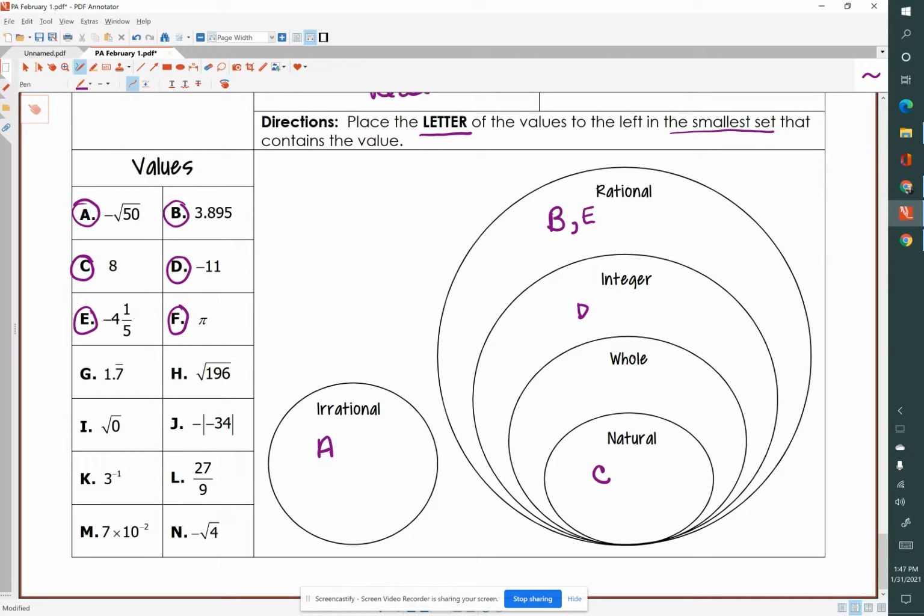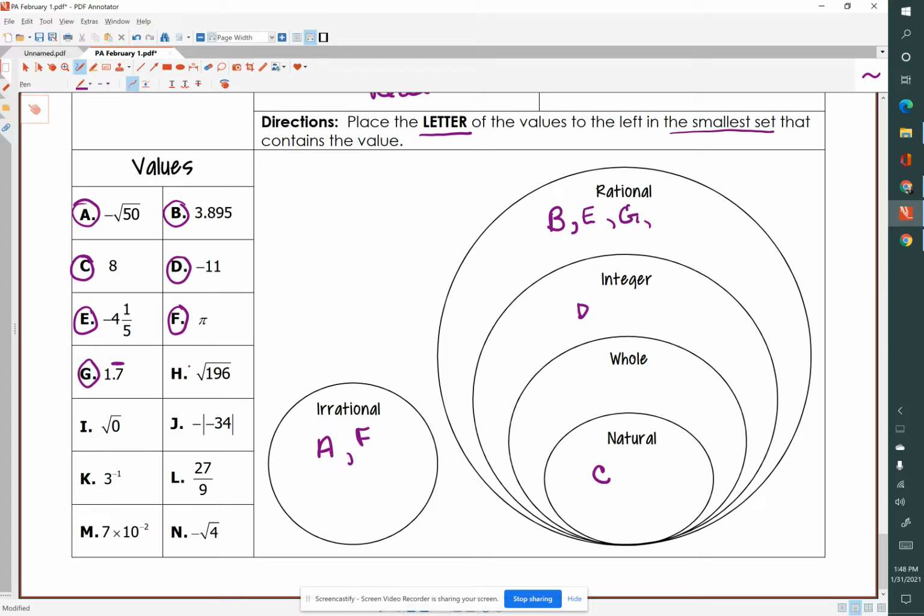Now, we talked about pi. Pi is an irrational number that goes on and on and on. So that will go in the irrational category. Now, G is a repeating decimal. We have this line above the 7, so that means that is 1.77777, not a natural number, whole number, or integer, but it's a rational number.